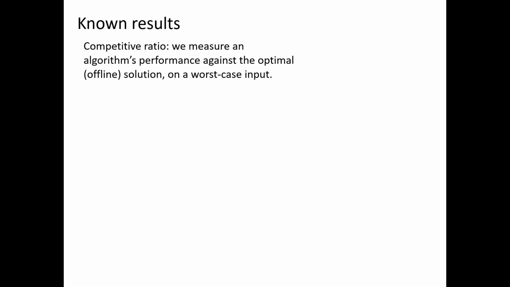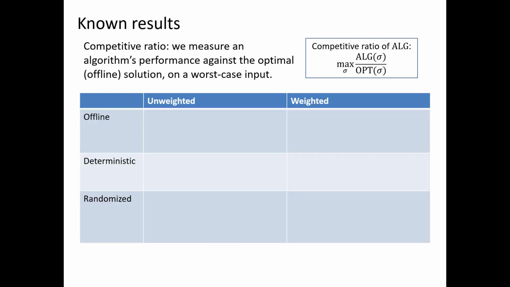Now we consider some of the known results for this problem. We measure an algorithm's performance by its competitive ratio, which is defined as the worst case ratio, taken over all inputs, of the algorithm's cost to the optimal cost. For the unweighted problem, the offline algorithm is known as Belady's rule, which states that among the k pages in the cache, evict the one that will be requested farthest in the future.